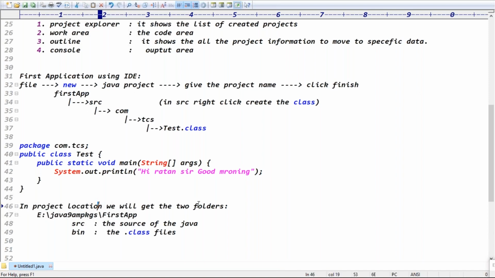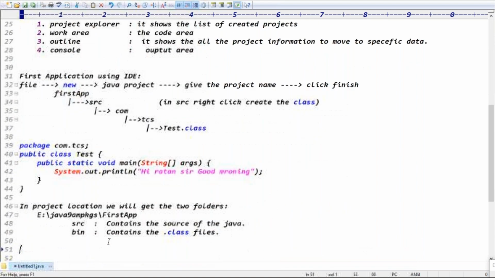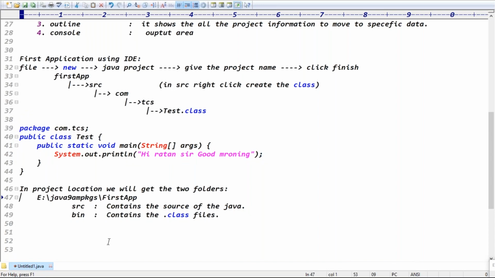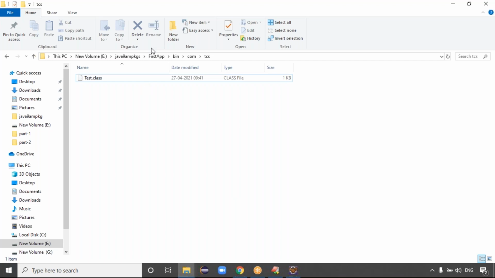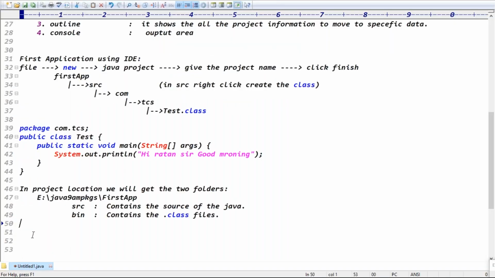In the project location, you'll get two folders. One is the src folder, which contains the source code of Java. The bin folder contains the class files, right? Are you clear now? I hope you got clarity about what the IDE is, what it contains, what the outline is doing, and how to create the project. Checking the files is also clear, right? The first application is clear, right, everyone?